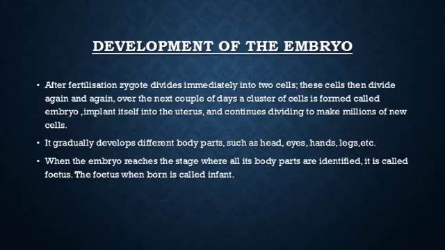Now, you know that zygote is formed by the fertilization of male and female gamete. Embryo is formed by the division of zygote. Then fetus is formed when embryo grows and develops different body parts, and infant is the newborn fetus.